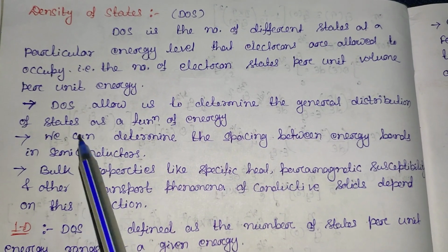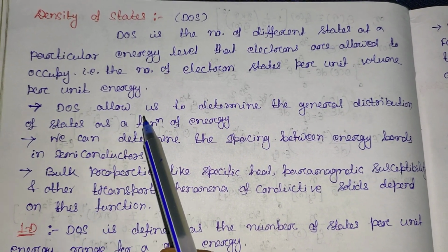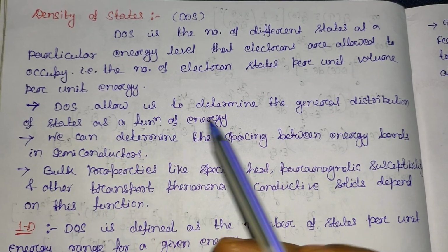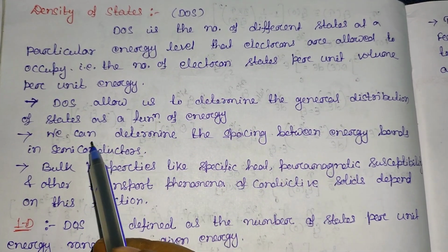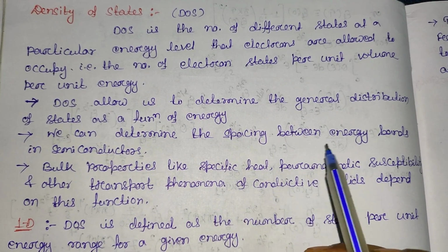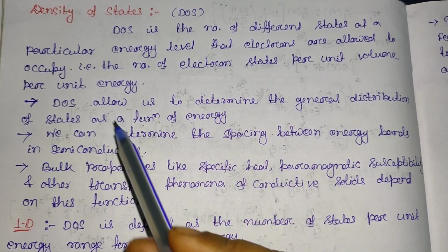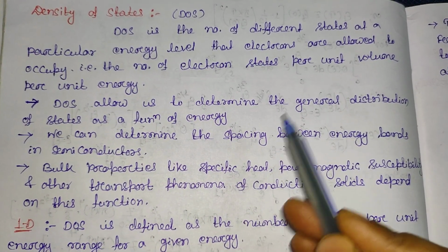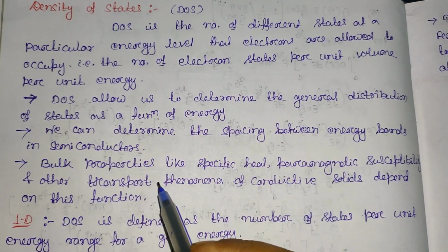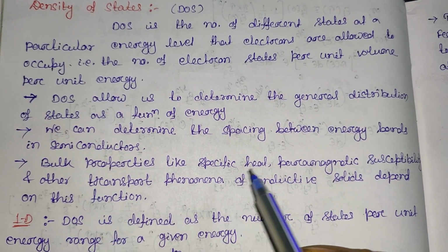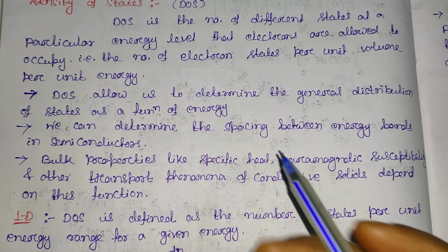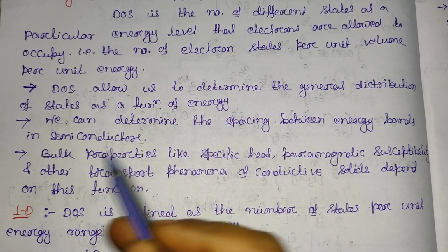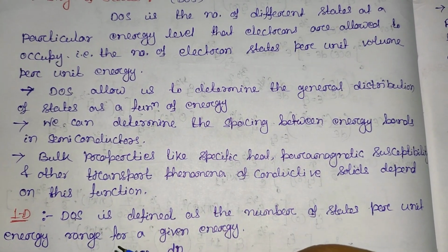This density of state allows us to determine the general distribution of states as a function of energy, and also we can determine the spacing between the energy bands in a semiconductor by using the density of state. Also the bulk properties like the specific heat, paramagnetic susceptibility, and the conductivity in case of solids all depend on the density of state.